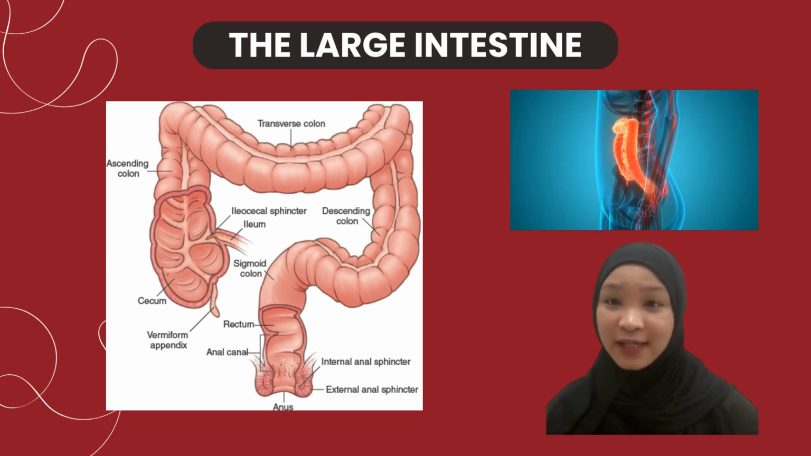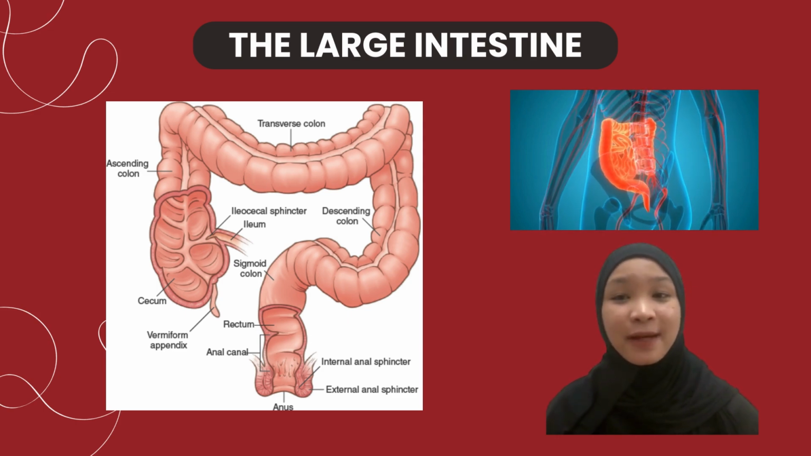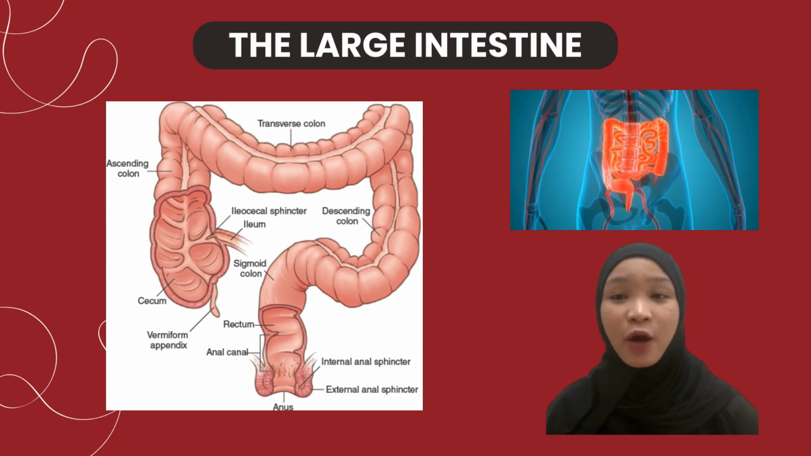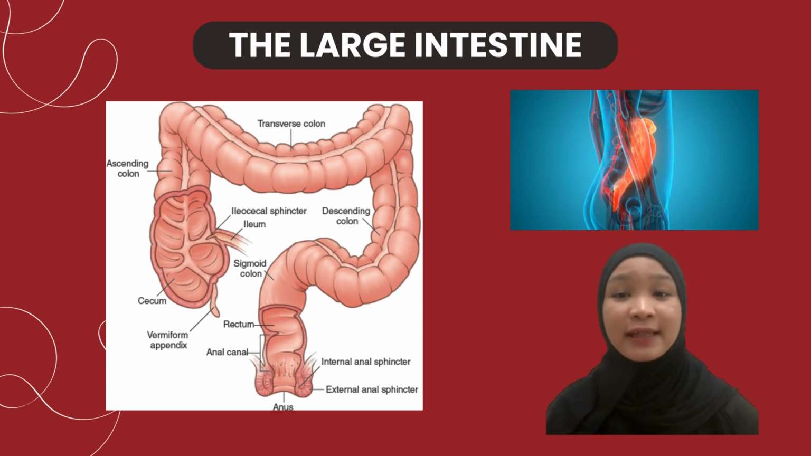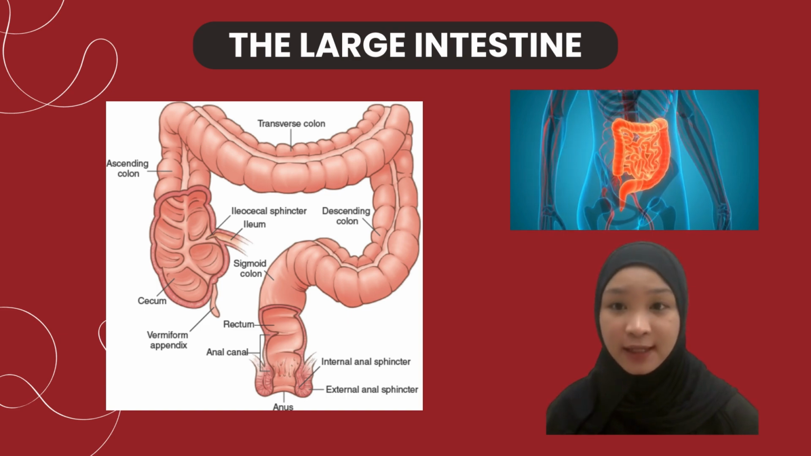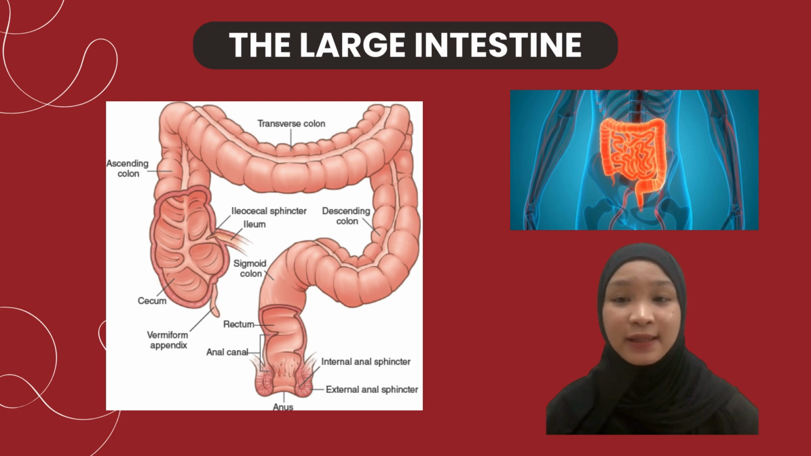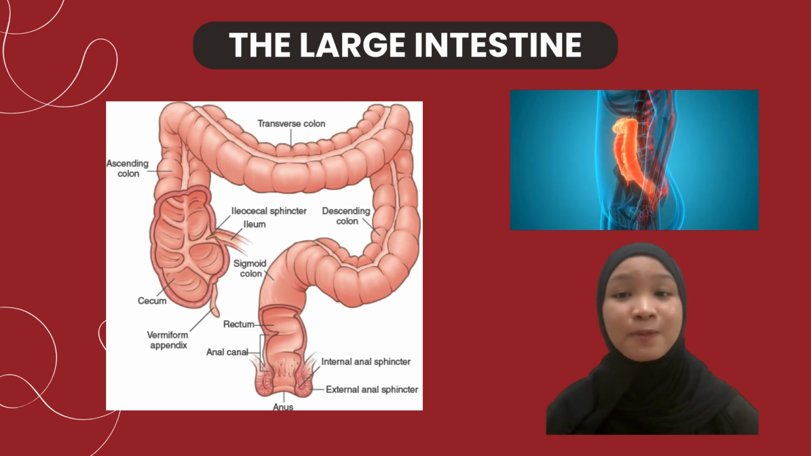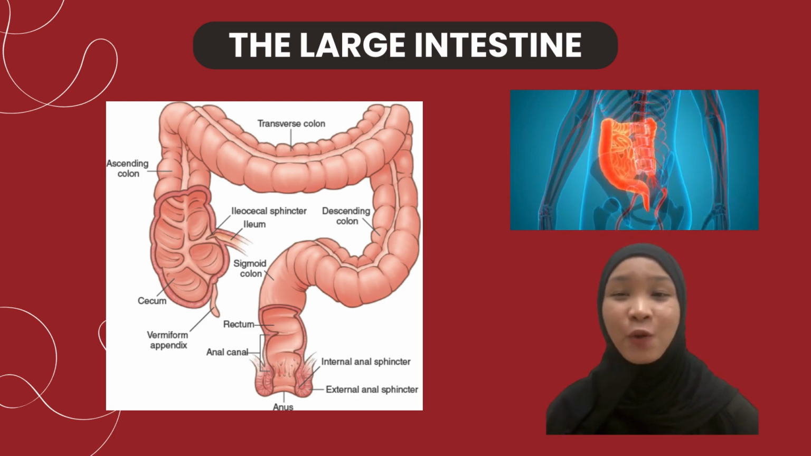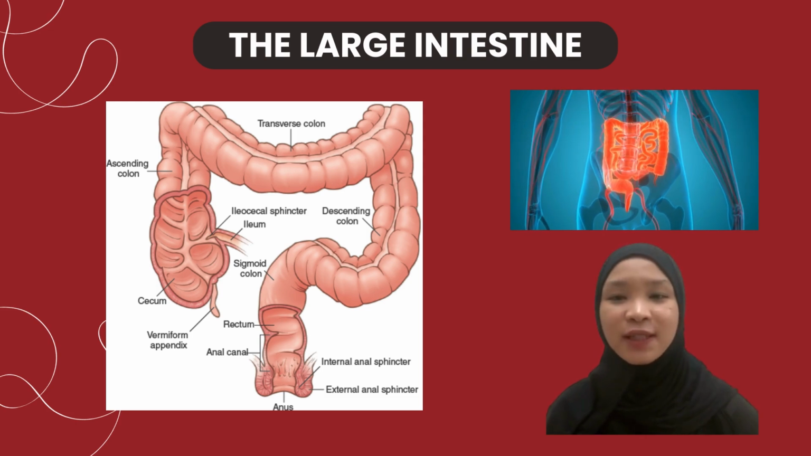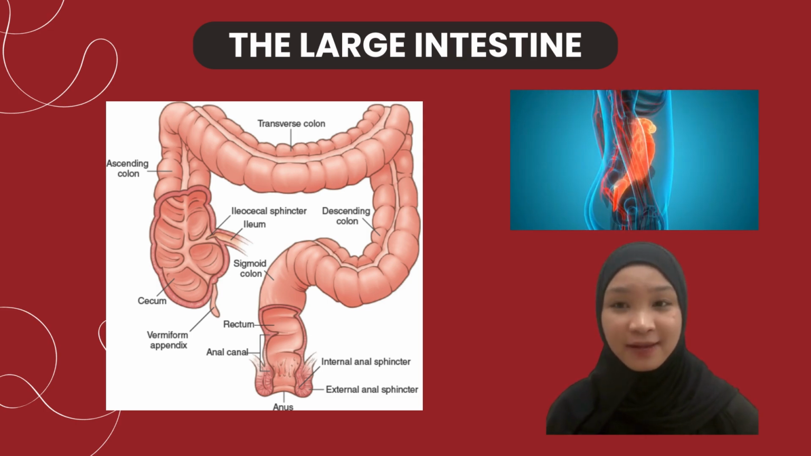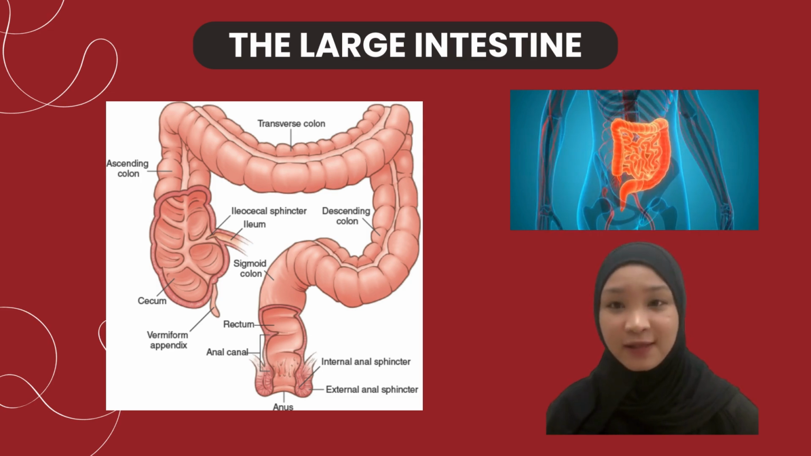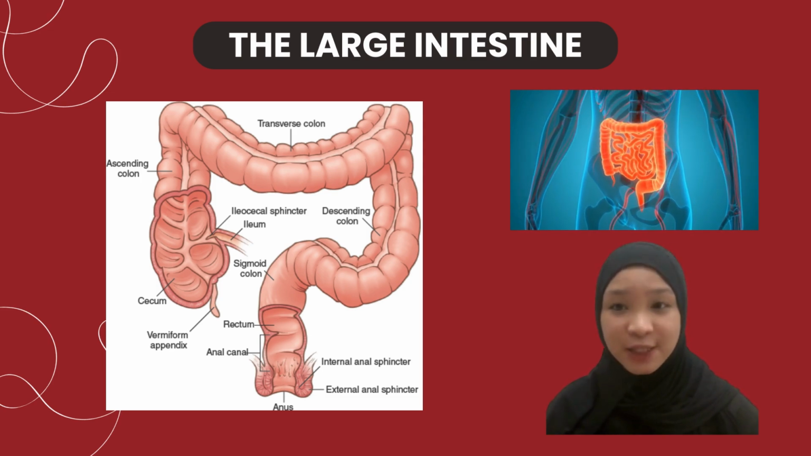The first one is cecum, which is a pouch on the right side of the abdomen that connects the ileum to the colon. Controlled by the ileocecal sphincter, it has a worm-like structure called the vermiform appendix, which contains lymphoid tissue.